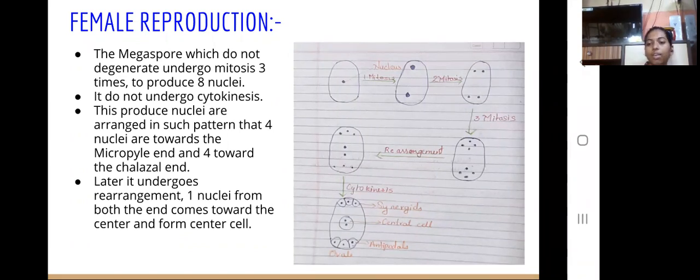Here, 4 of the 8 nuclei are arranged towards the chalazal end, and 4 of them towards the micropyle end. This structure undergoes rearrangement too, in which one nucleus from both the chalazal and micropyle ends comes towards the center, forming the central cell, which undergoes cytokinesis and forms 7 cells. The central cell, which has two nuclei, is known as the polar nuclei.